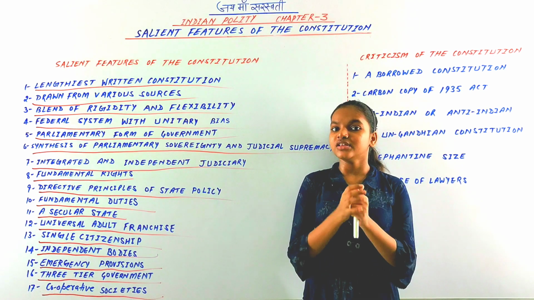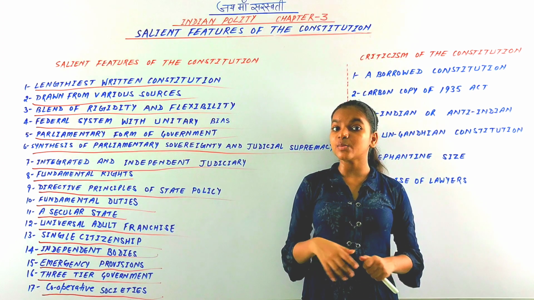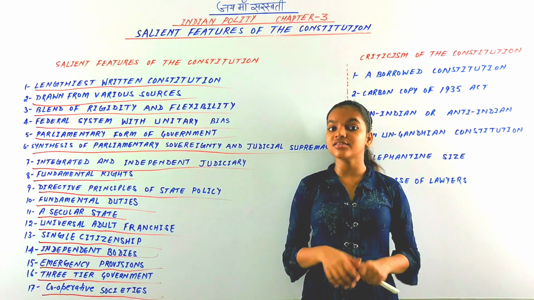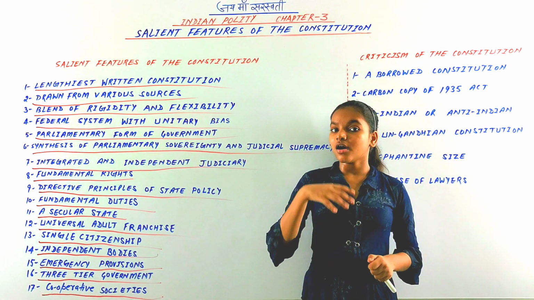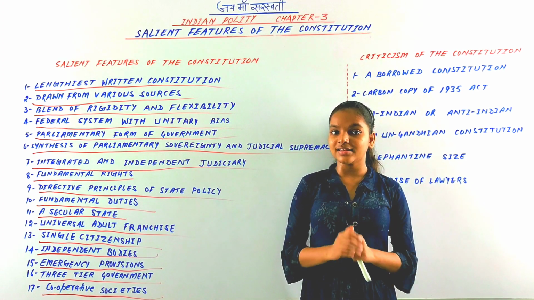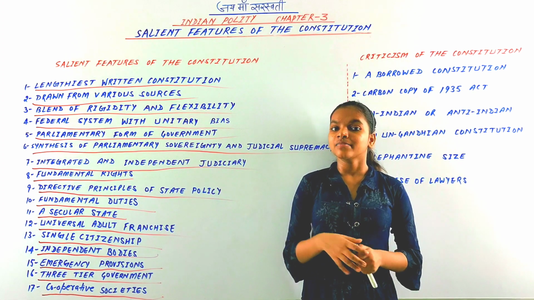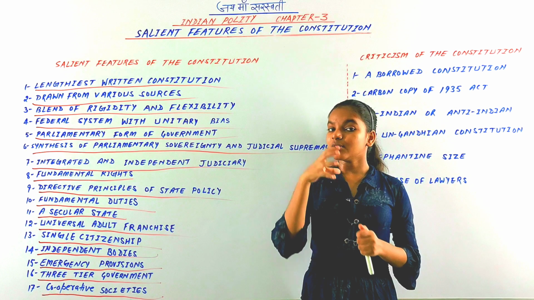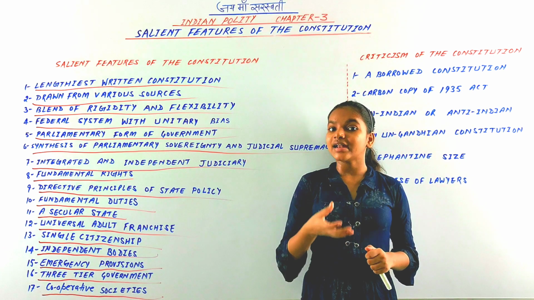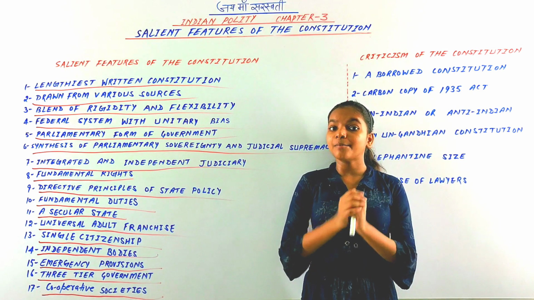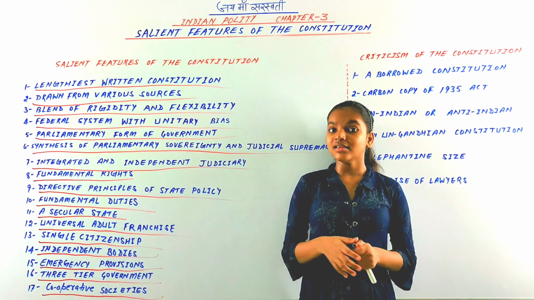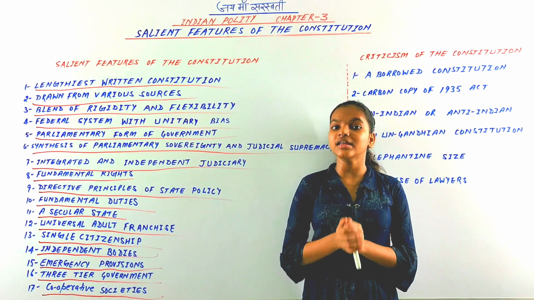So these are the three provisions made by the 97th Amendment Act. This new Part 9B made autonomous, democratic cooperative societies, on the protection of cooperative societies. It enables the Parliament of India to respect cooperative societies and legislative assemblies, and to make appropriate laws. So this is about cooperative societies, and these are all the salient features of our Indian Constitution.